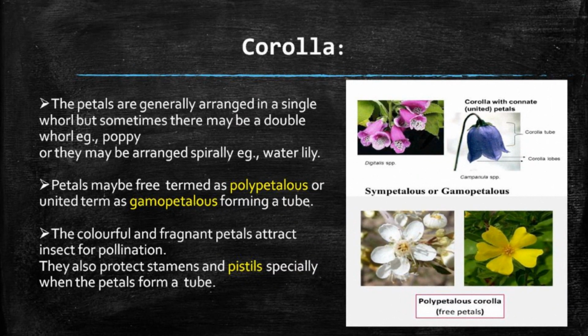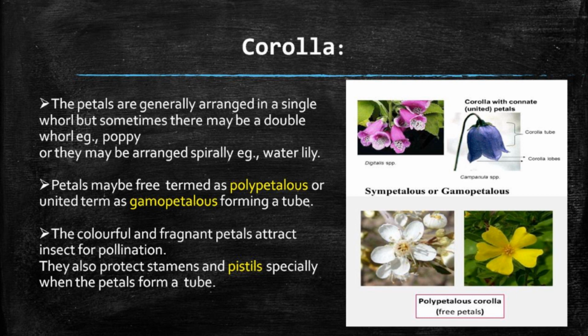The next flowering part is the corolla. In the corolla we can find the varieties of colors present in the world. A single unit of corolla is termed a petal. The petals are generally arranged in a single whorl, but sometimes there may be a double whorl. Example, poppy. Or they may be arranged spirally. Example, water lily. Petals may be free, termed as polypetalous, or united, termed as gamopetalous.